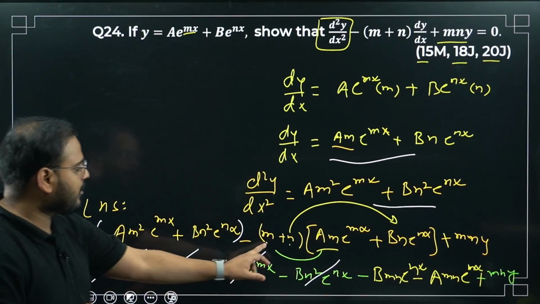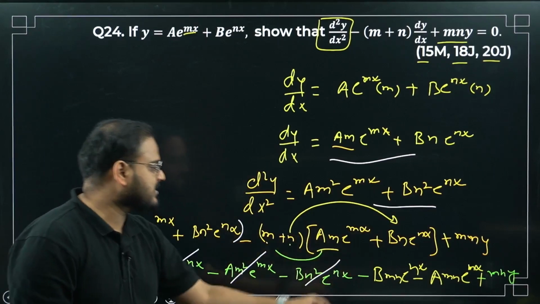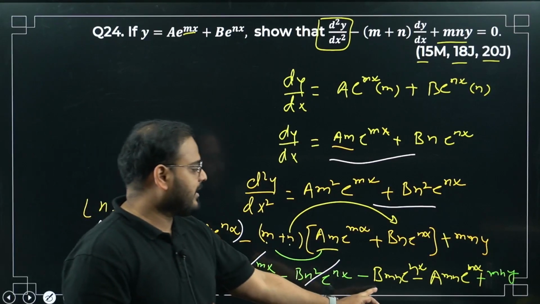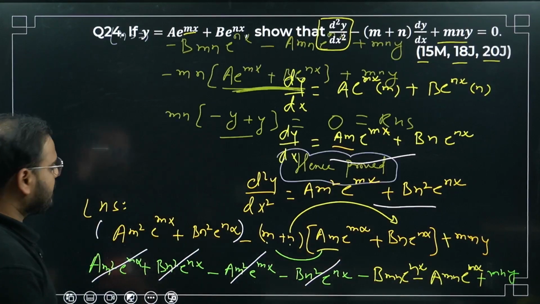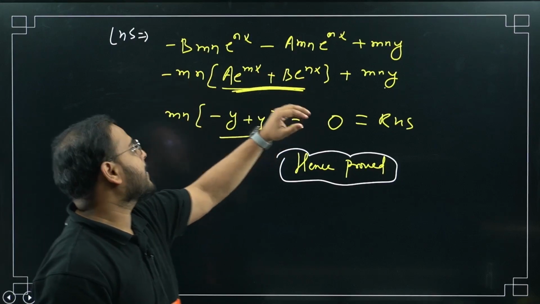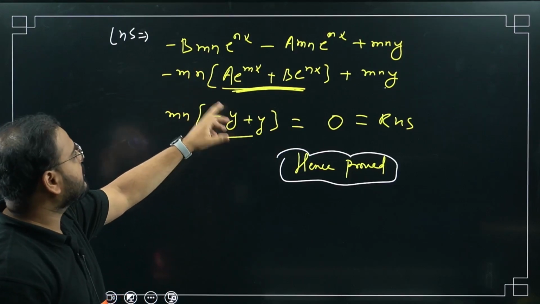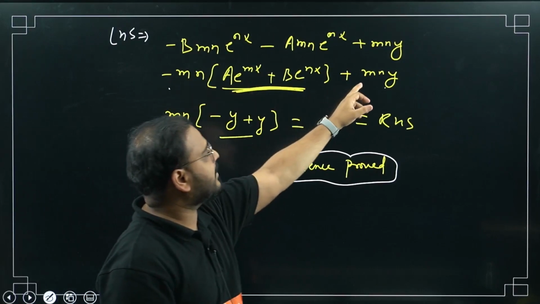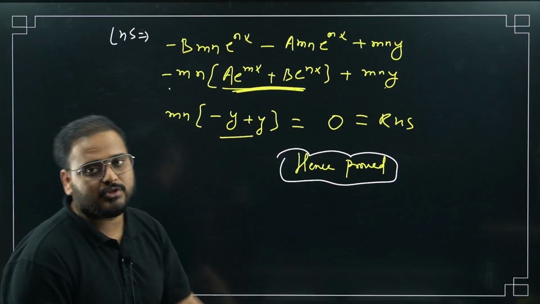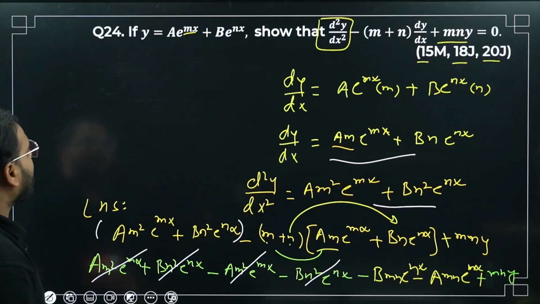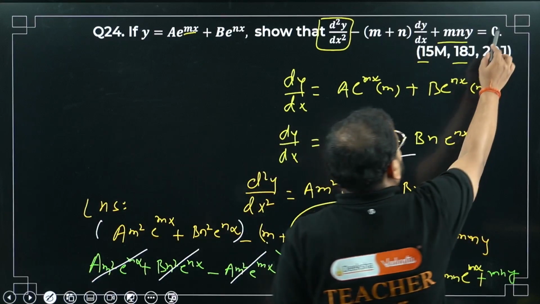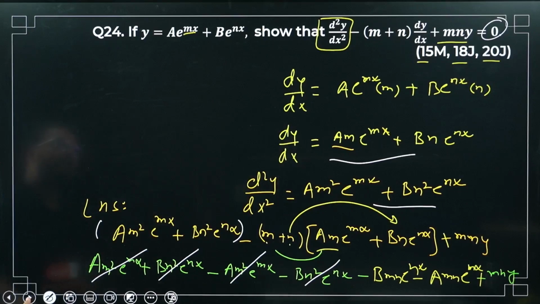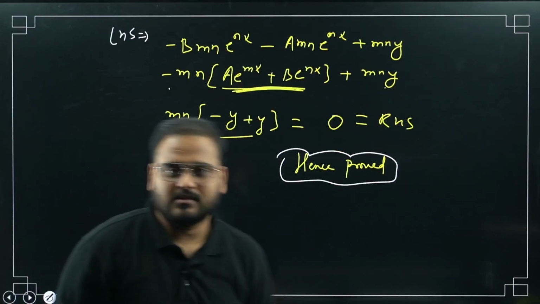I've expanded it over here just with m and n. For this I get what? M square n square. Cancel the first derivative, second derivative part. This I have left as it is. The last three terms I have simplified over here, taking minus mn common. This comes as it is, so this is going to be what? Simply y. Taking mn common now from this and this term, I get minus y plus y, so 0. The answer is 0, which is equal to RHS. Please check. Very good question. Simply we can get it by using simple steps.